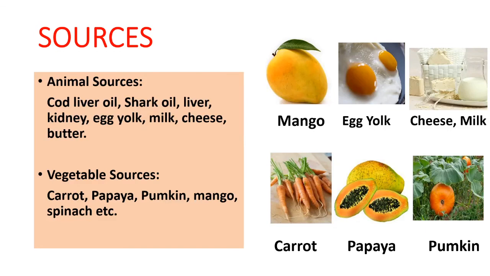The rich sources of vitamin A are cod liver oil, shark liver oil, then liver, kidney, egg yolk, milk, cheese, butter. All these are good animal sources. And in the case of vegetable sources, carrot, papaya, pumpkin, mango, spinach, all these are richest sources of vitamin A.